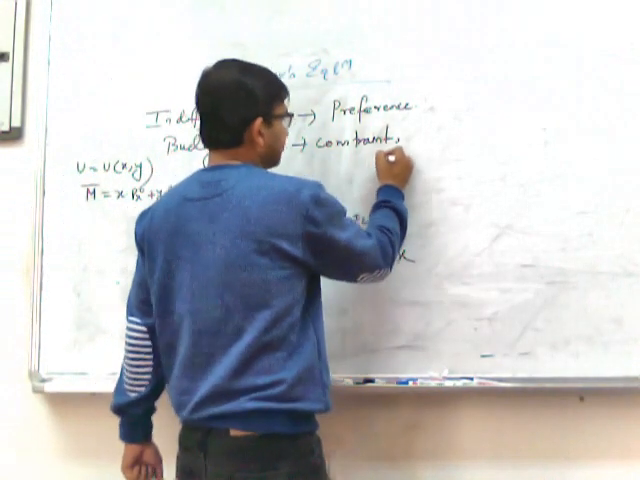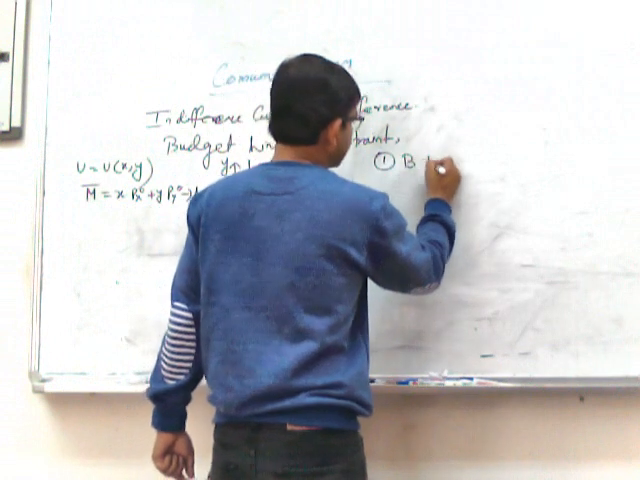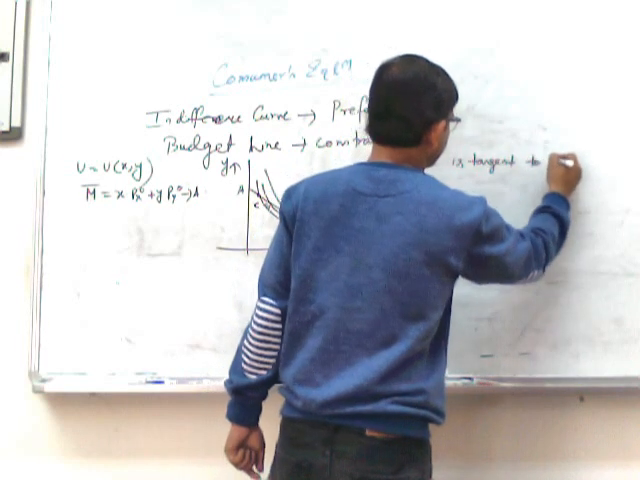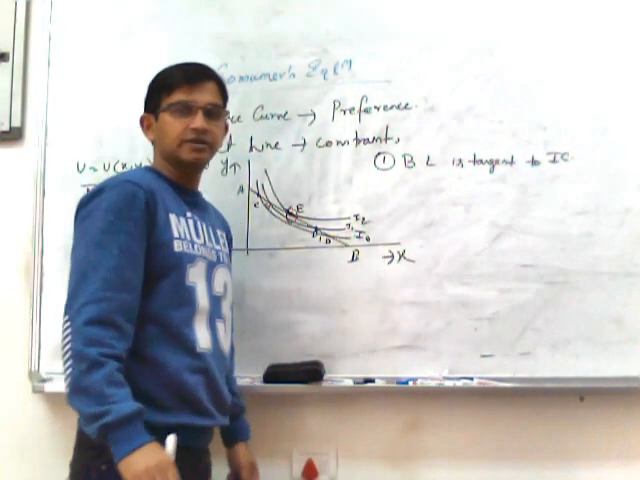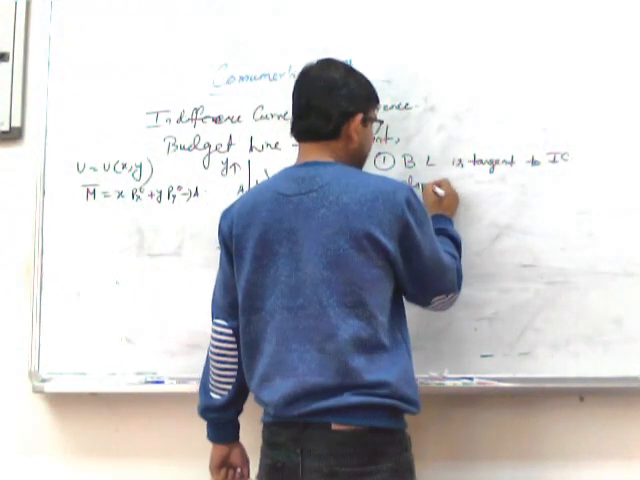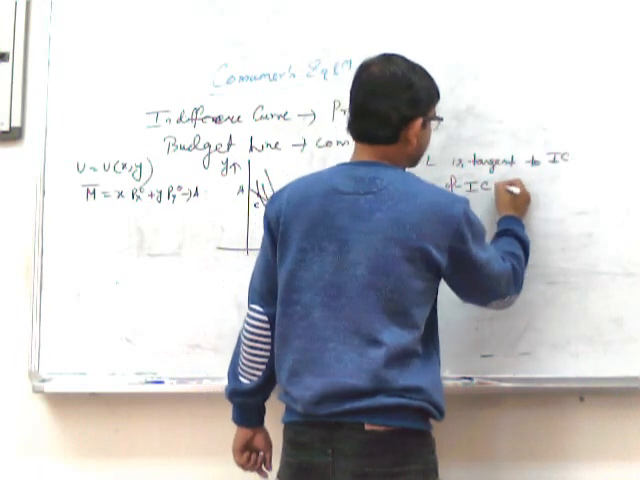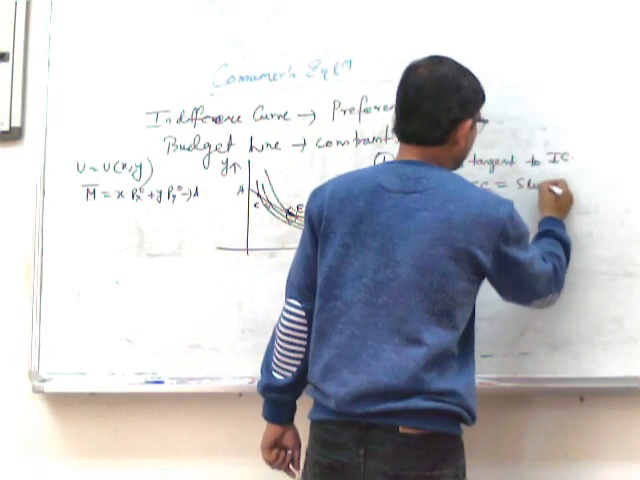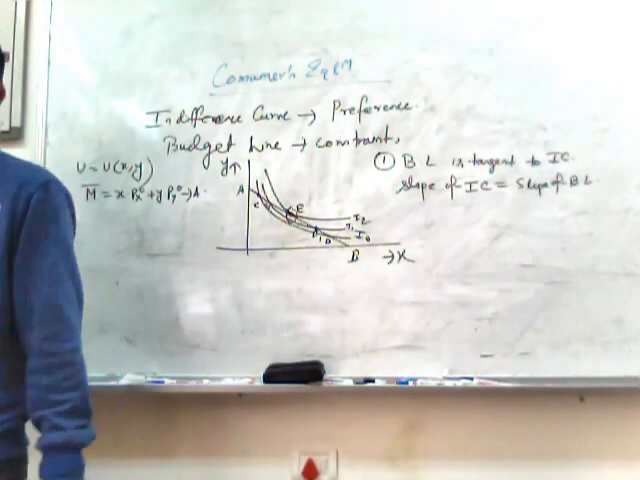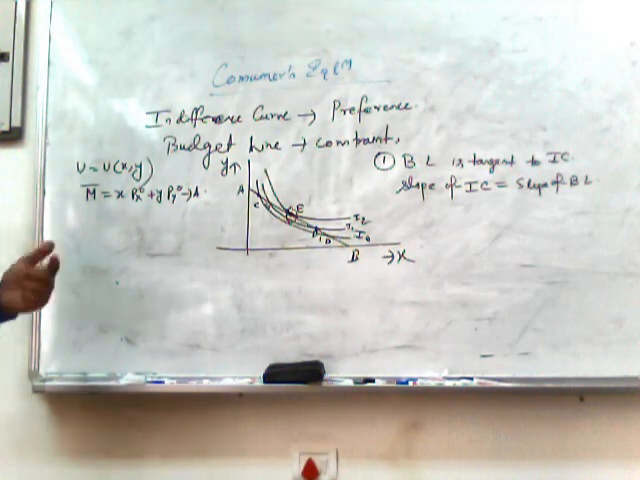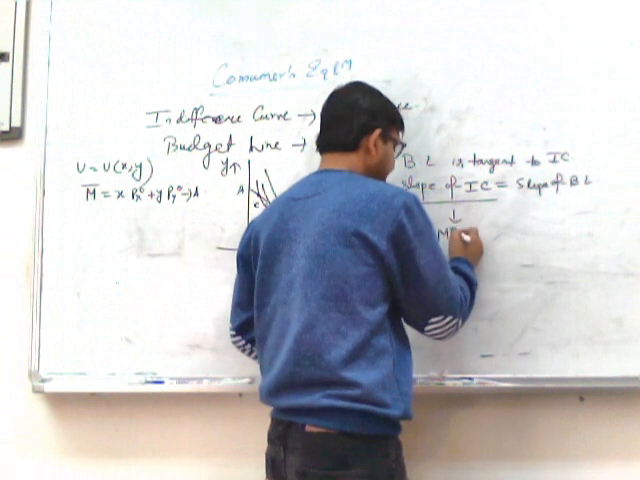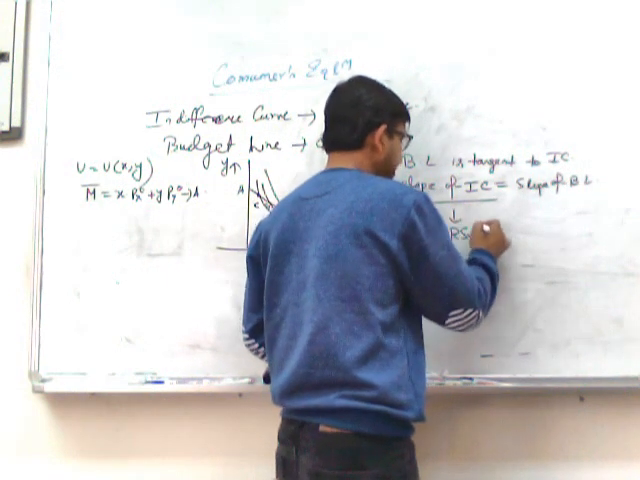That means the first order condition is that the budget line is tangent to the indifference curve. That indicates the slope of the indifference curve equals the slope of the budget line. Now, what is the meaning of the slope of the indifference curve? This normally indicates the marginal rate of substitution between X and Y.